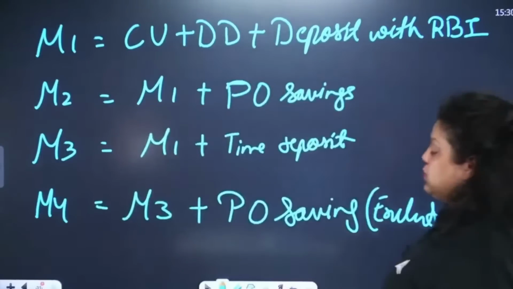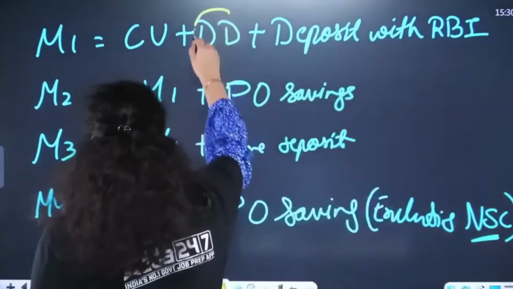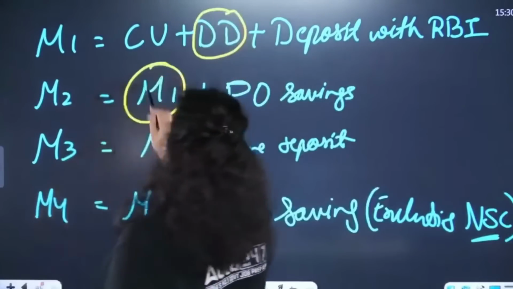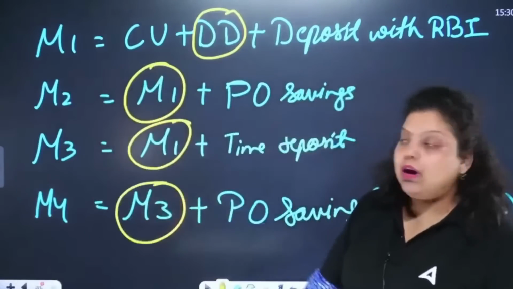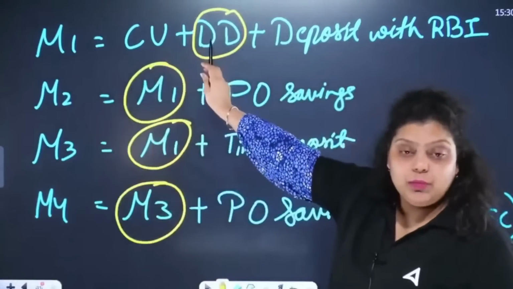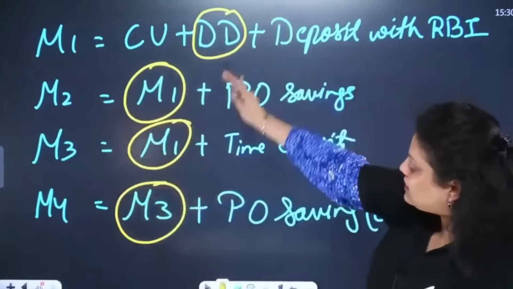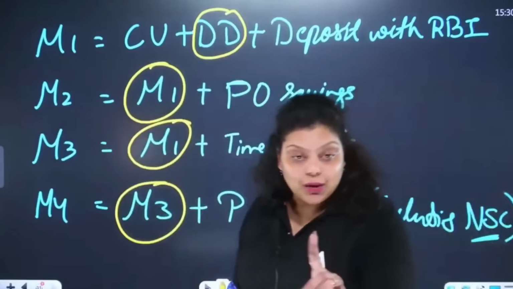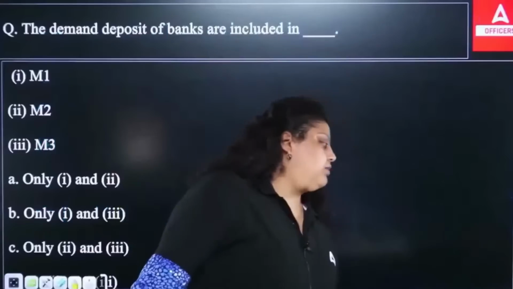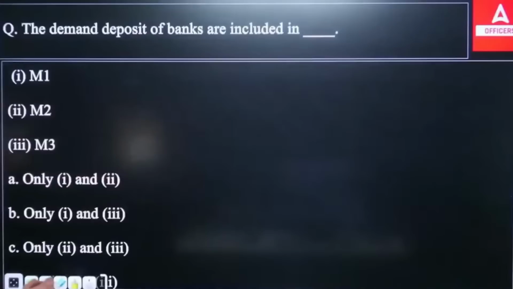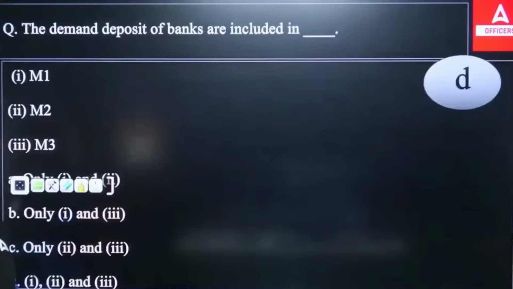So here the question was asking which of the following includes the demand deposit. M1 includes demand deposit, M2 includes demand deposit, M3 includes demand deposit, and M4 includes demand deposit. Because in M2 we have M1, which has demand deposit, in M3 we have M1, and in M4 we have M3. So all these measures of money will include the demand deposits of the bank. It means the right answer here will be all. M1, M2, M3 all will have the demand deposit. So the right answer will be option D.